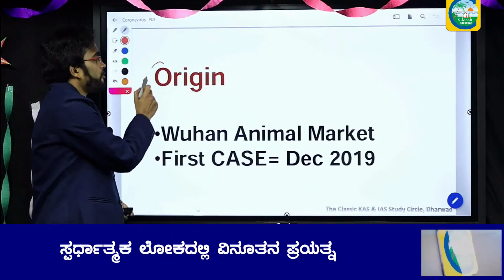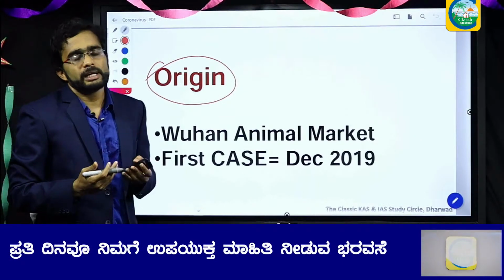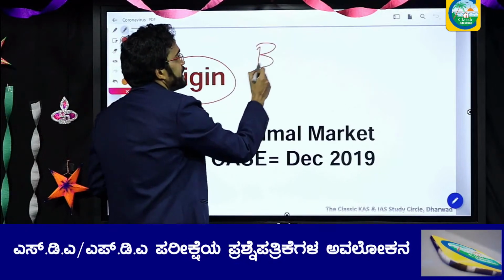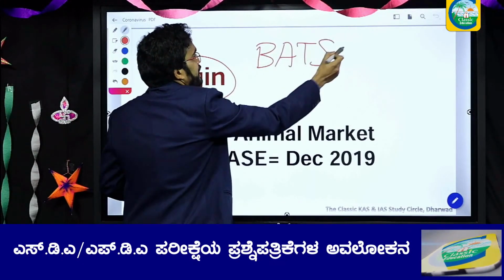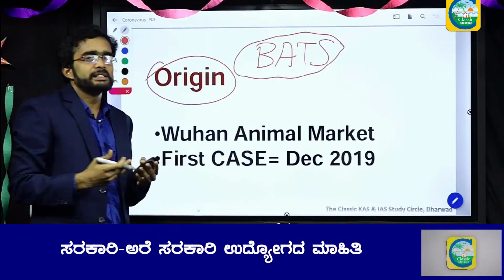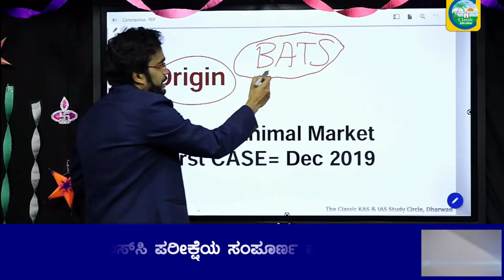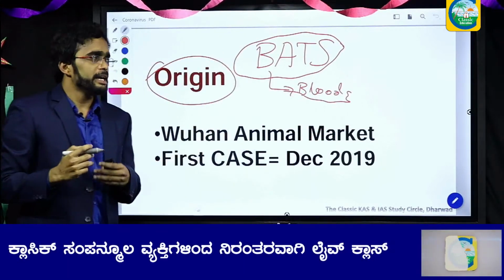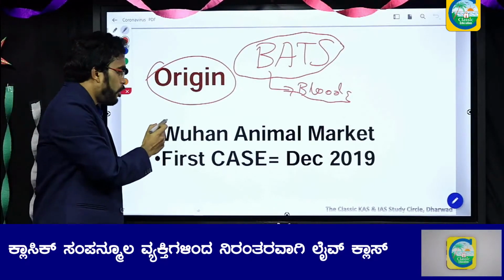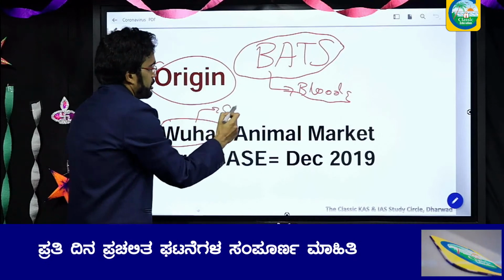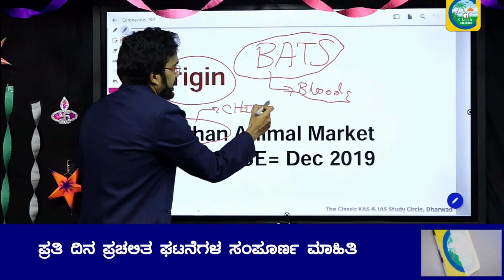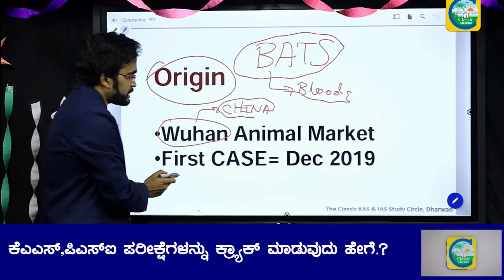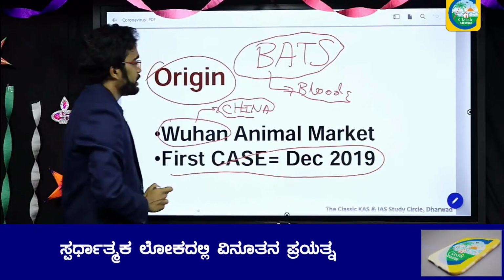So where did COVID-19 originate? It is not proven yet, but it is alleged that this coronavirus originated from infected bats. Human beings mishandled the infected bats' blood, and from the blood of bats, coronavirus, COVID-19, emerged. There is an animal market in Wuhan. Wuhan is in China. From this market, from the infected blood of bats, it is alleged that COVID-19 emerged. The first case emerged in December 2019.